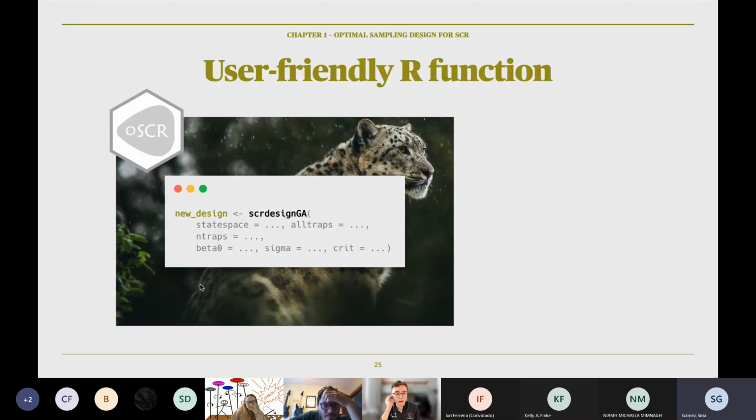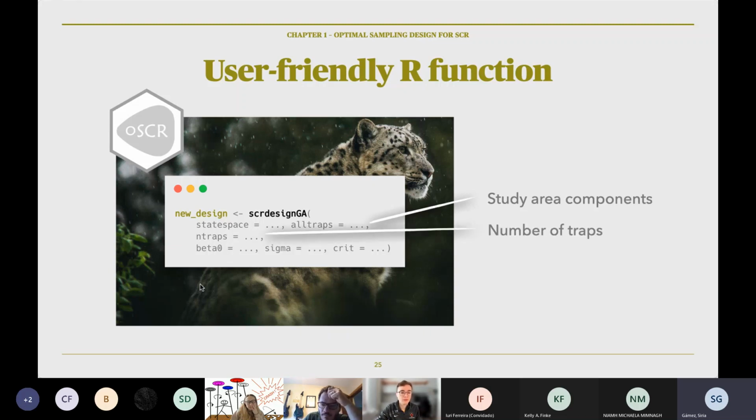We have a function in the R package Oscar, which we can use to generate designs. It takes 3 things. The first is the study area components. Second is the number of the traps. And then 3 is the parameters of the species and the related design criterion.